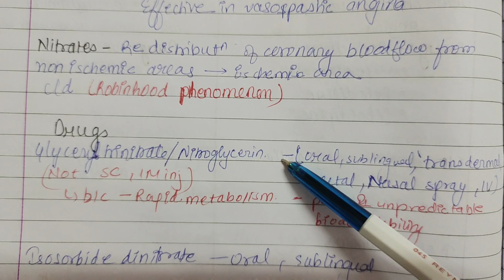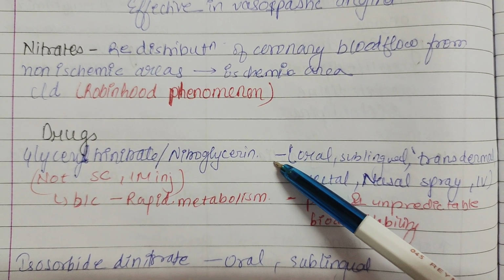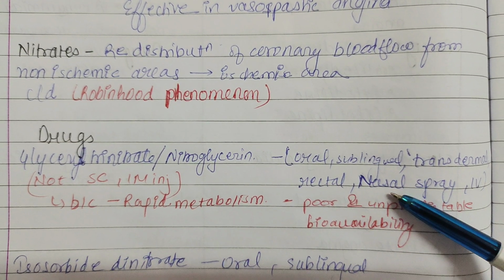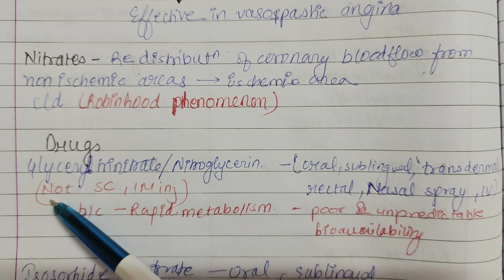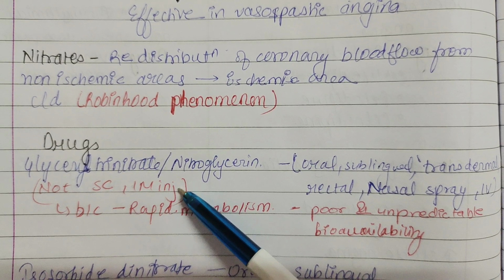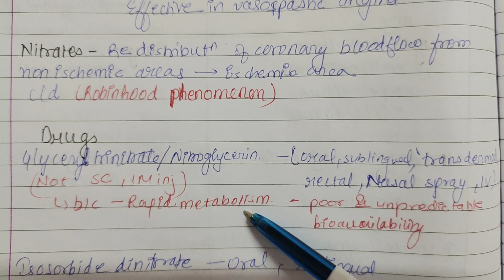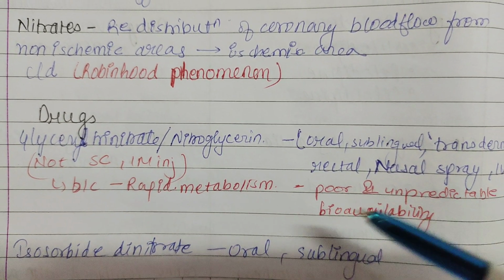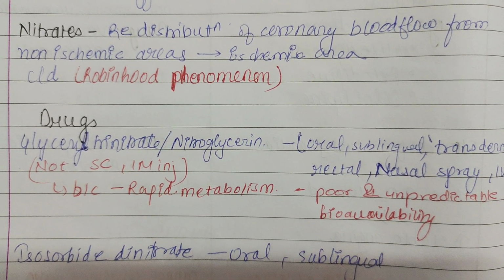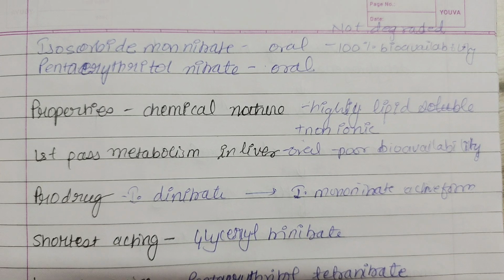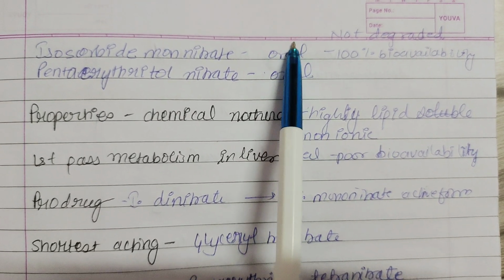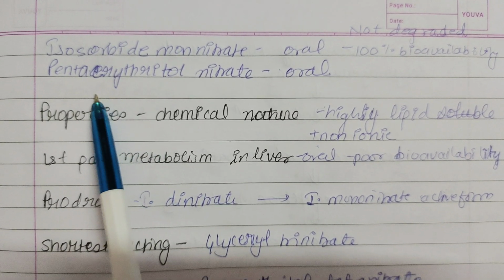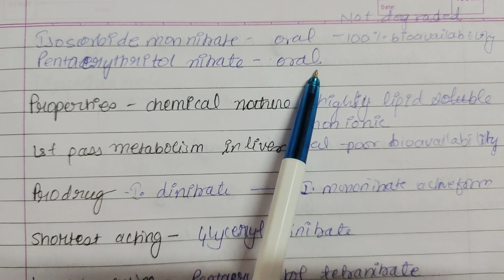The drugs are glyceryl trinitrate or nitroglycerin, which is given by oral, sublingual, transdermal, rectal, nasal spray or IV route. They are not given by subcutaneous or intramuscular injections because it is rapidly metabolized and poor and unpredictable bioavailability is seen. Isosorbide dinitrate is given oral and sublingual. Isosorbide mononitrate is given orally and shows 100% bioavailability because it is not degraded by the liver. Pentaerythritol tetranitrate is given orally.